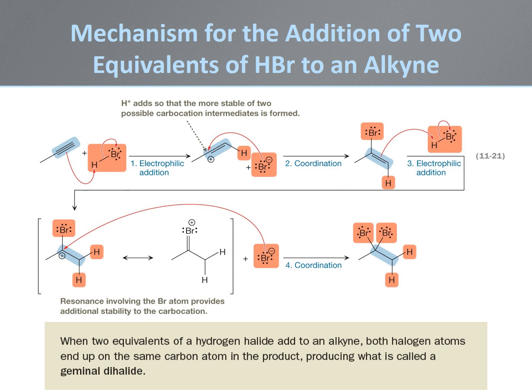If excess hydrogen bromide is reacted with an alkyne, a geminal dibromide is produced in high yield. This reaction proceeds through the same intermediates to produce an initial vinylic bromide. The intermediate vinylic bromide can then be protonated to generate a resonance stabilized cation, which then reacts with bromide to give the final product. The stabilities of the resonance stabilized cation and the final product drive the reaction to completion, allowing a high yield of the final product.